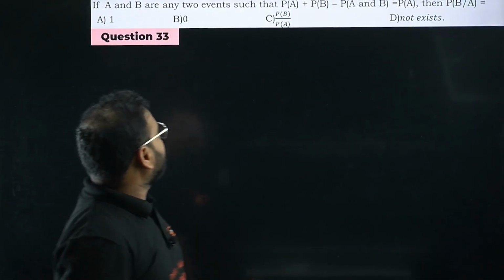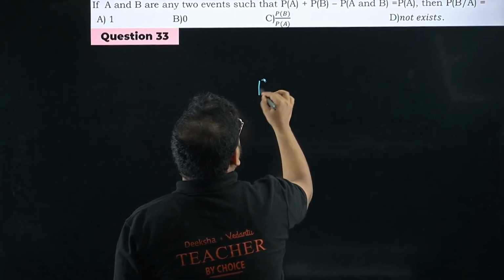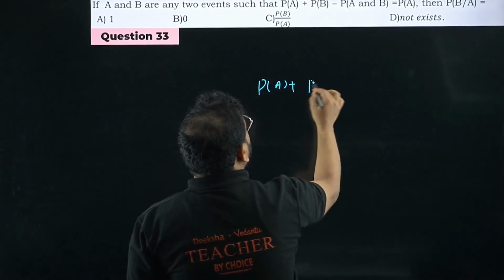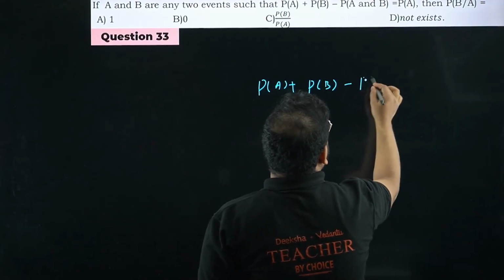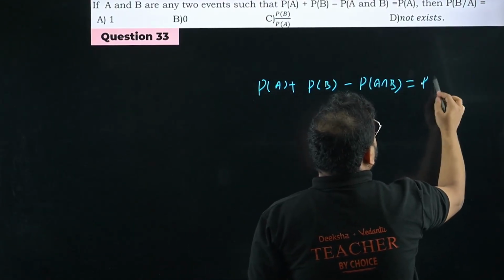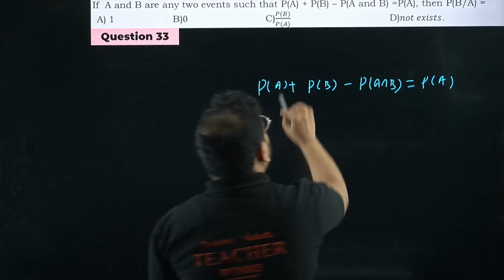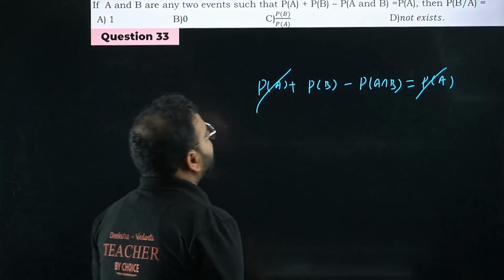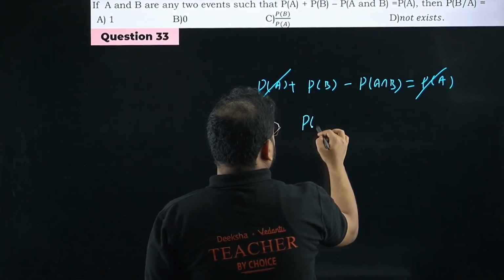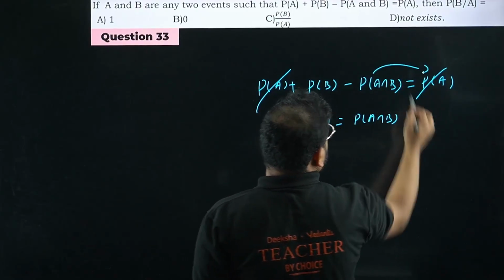A and B are any two events such that P(A) plus P(B) minus P(A intersection B) is P(A). Have they given independent events? No, sir, it is not given as independent events. P(A) is cancelled. Please check. I'm getting here P(B) equals to P(A intersection B). Moving this to this side.